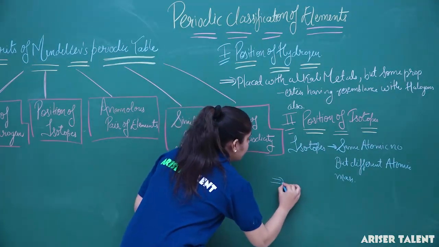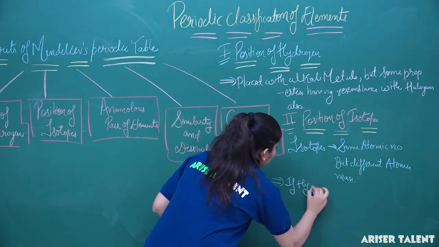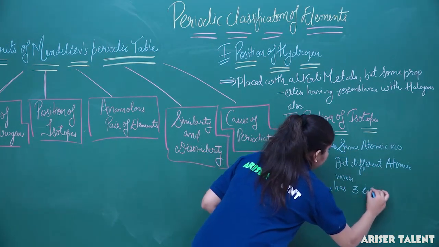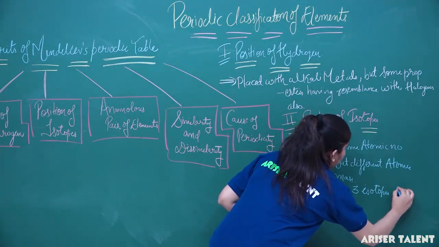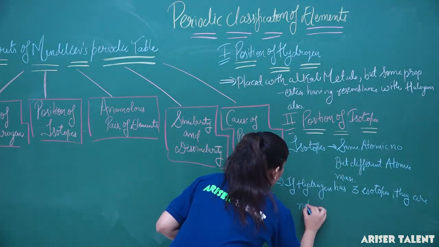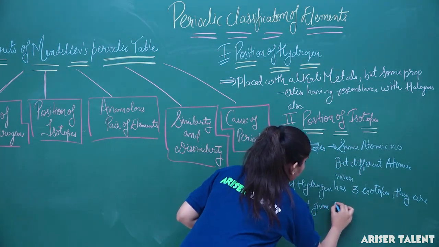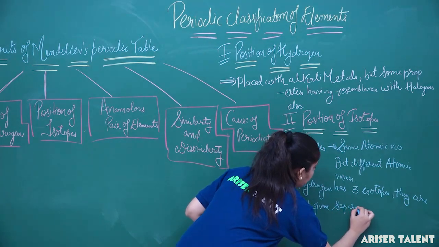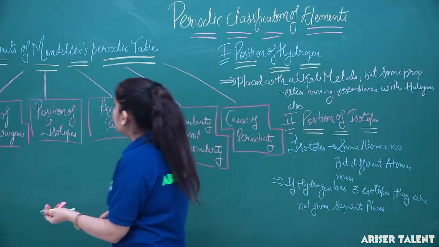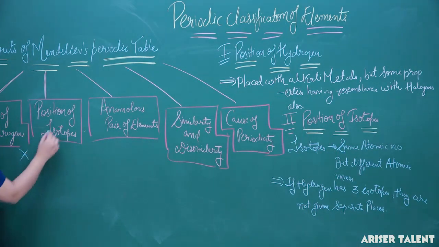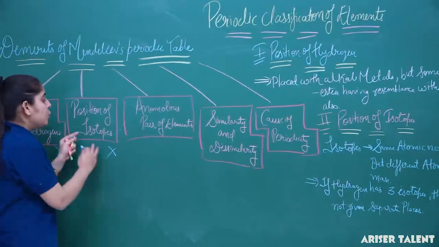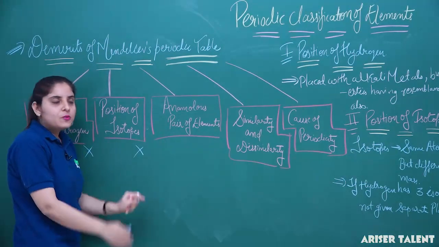So we can say that if hydrogen has three isotopes, they are not given separate places. So again, the position of hydrogen and the position of the isotopes is not justified by Mendeleev's periodic table. So it is again the second drawback of Mendeleev's periodic table.